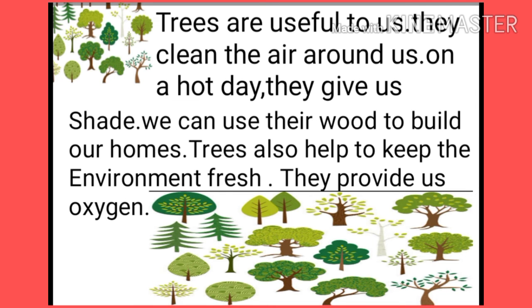Here are some examples on paragraph writing. So, here it is a paragraph on trees. Let us see how they have written. Trees are useful to us. They clean the air around us. On a hot day, they give us shade. We can use their wood to build our homes. Trees also help to keep the environment fresh. They provide us oxygen. So, this paragraph started with the uses of trees, and in the next sentences, they have explained what are the uses of the trees. So, this is how we have to write about the trees.